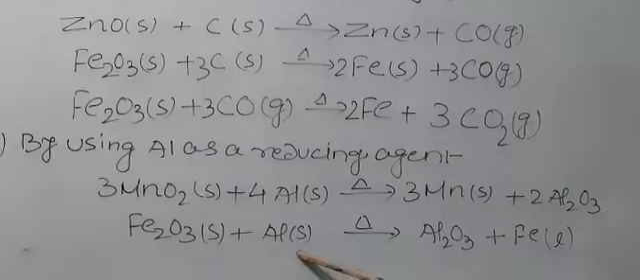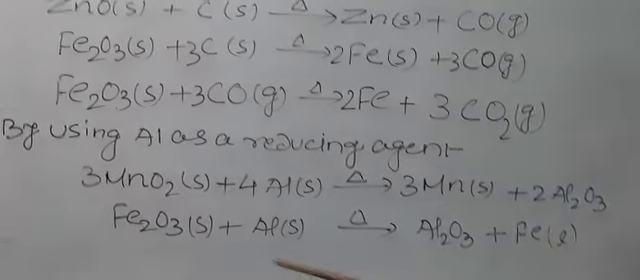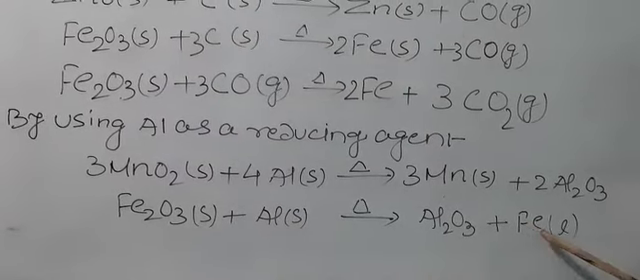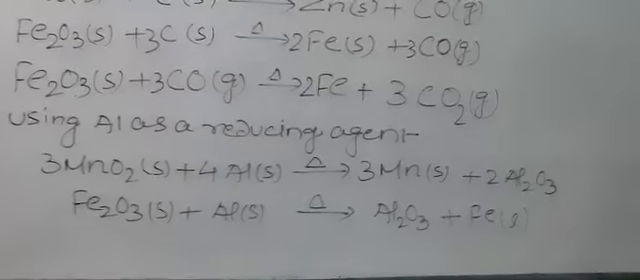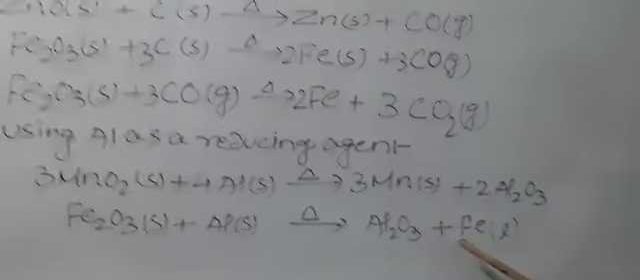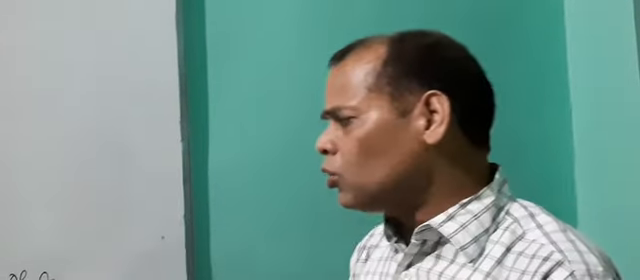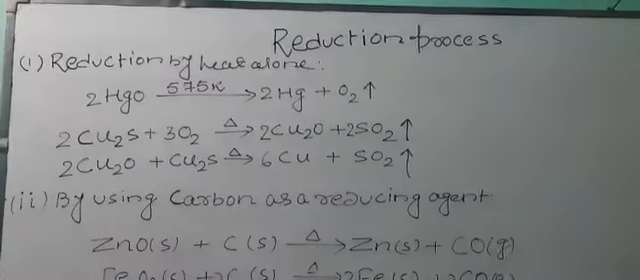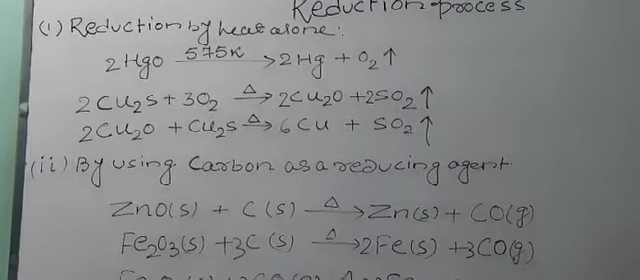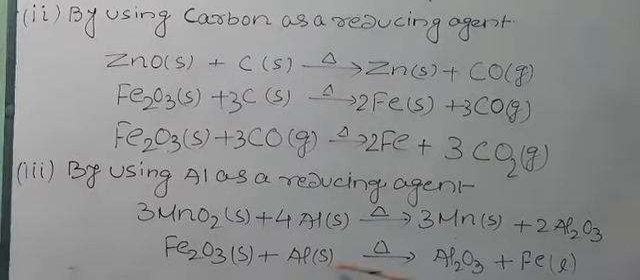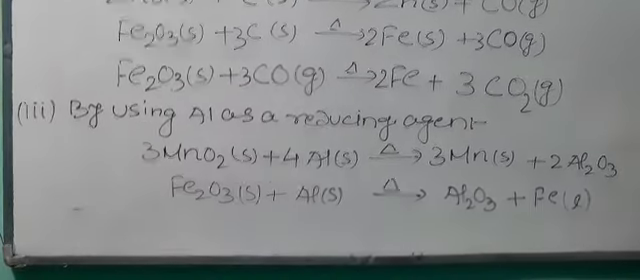Fe2O3 plus Al, Al2O3 plus Fe. This reaction is a highly exothermic reaction. Iron metal so obtained is in the molten state. So it is used in welding purpose to join the cracked part of a machine or the railway track. So this aluminothermite reaction is used in a welding purpose.